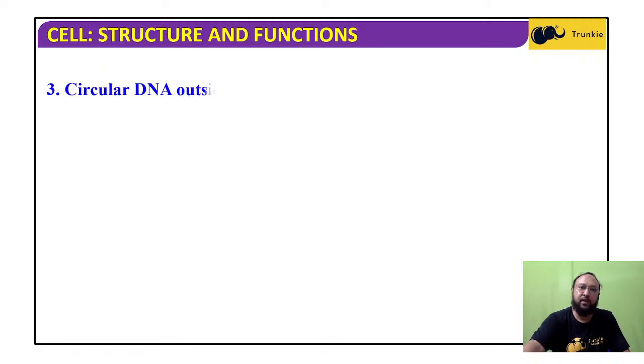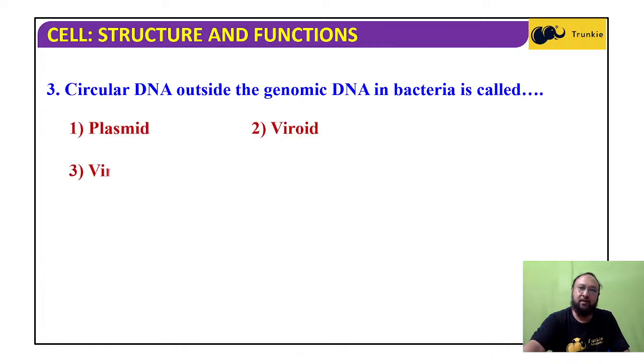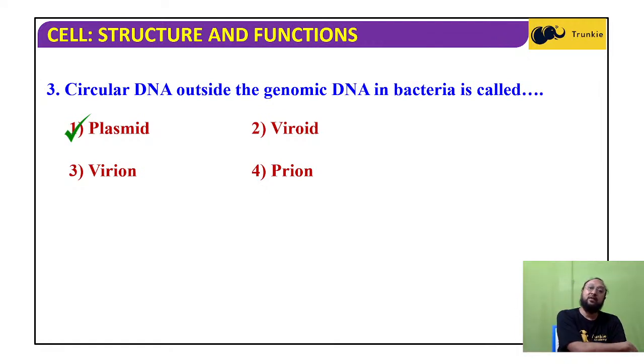Now, circular DNA outside the genomic DNA in bacteria is called plasmid. Apart from the genomic DNA in the cytoplasm, we find some circular DNA that is called plasmid.